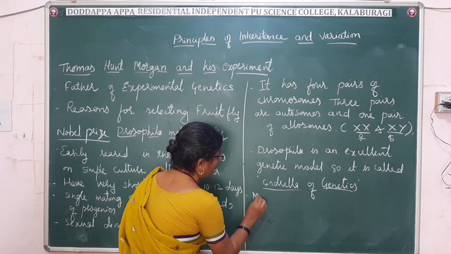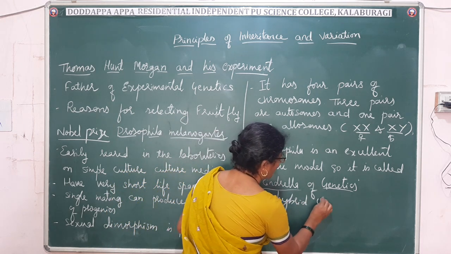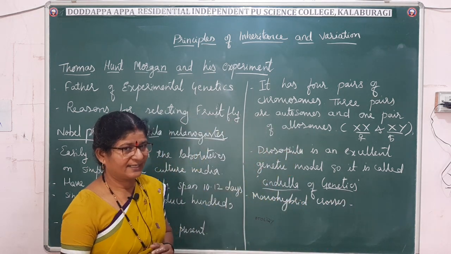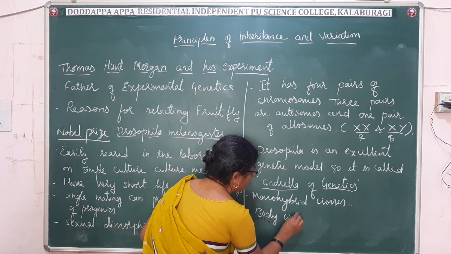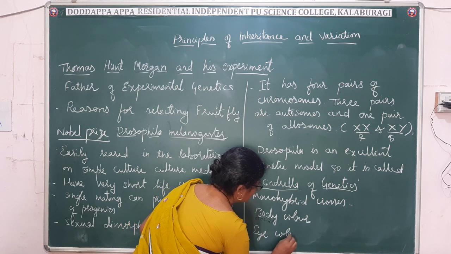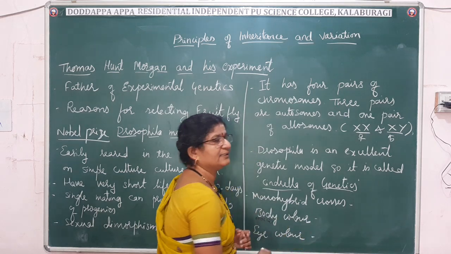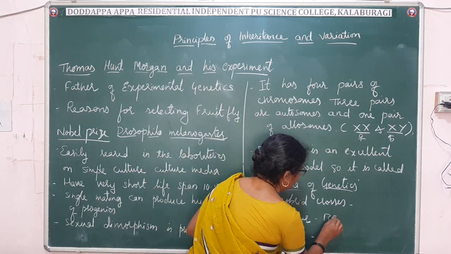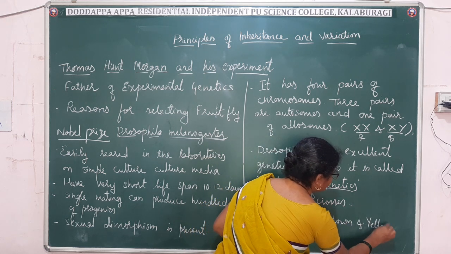First he did monohybrid crosses, by taking one character, like body color or eye color. In Drosophila, body color is brown and yellow.